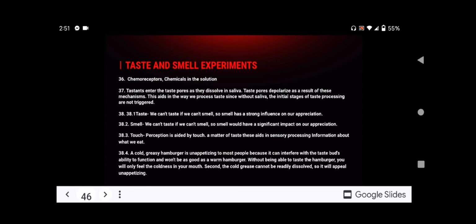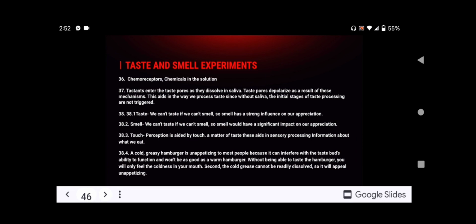As for number 38, name three factors that influence our appreciation of food. Substantiate each choice with examples from the laboratory experience. So 38 is we have taste, smell, and touch. We can't taste if we can't smell, so smell has a strong influence on our appreciation. And for 38.3, we have touch, which is perception aided by texture. This aids in sensory processing of information about what we eat.